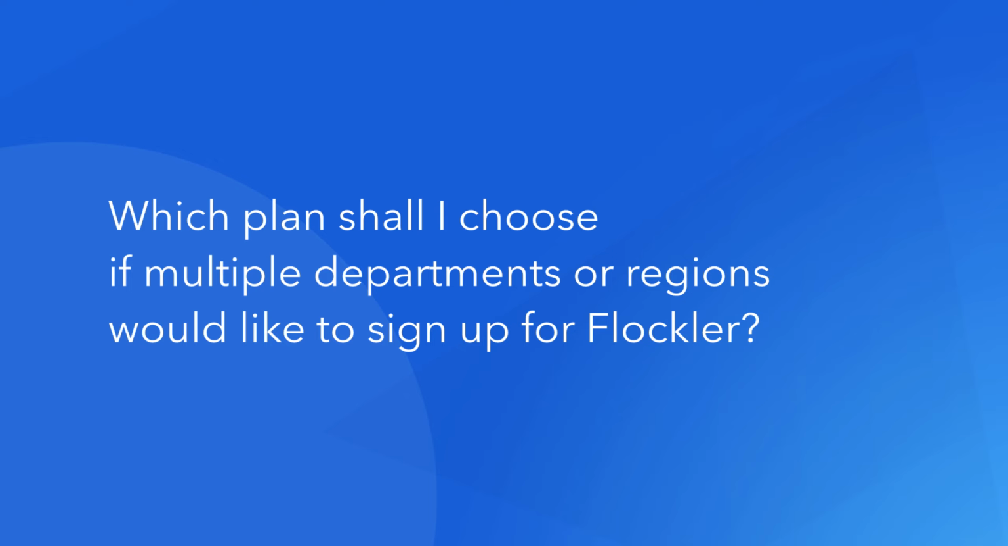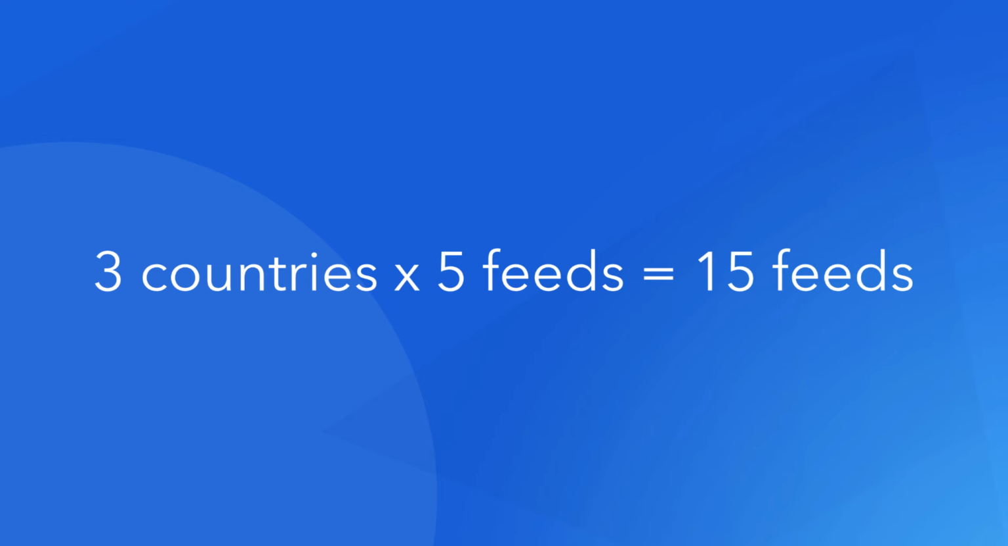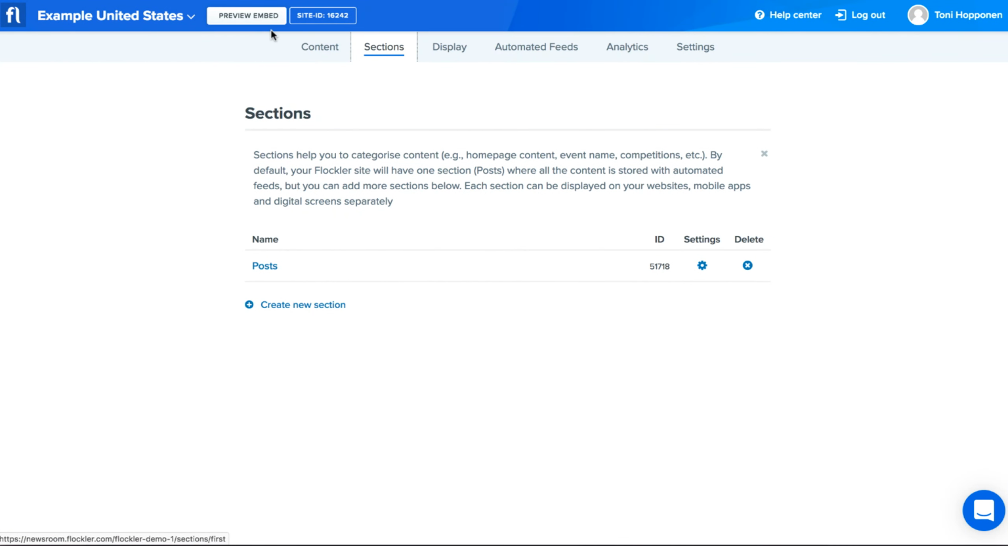Sometimes companies might have multiple departments or countries that are keen to use Flockler. In that case, you can select one of our plans and divide the feeds between multiple companies. To give you an example, your company might have offices in the United States, Germany, and Hong Kong, and each of them would like to have their own Flockler account with 5 feeds. In that case, you can purchase our business plan with 15 feeds. The Flockler team will help you to set up 3 separate Flocklers, and you can access them through the drop-down on the top left corner.